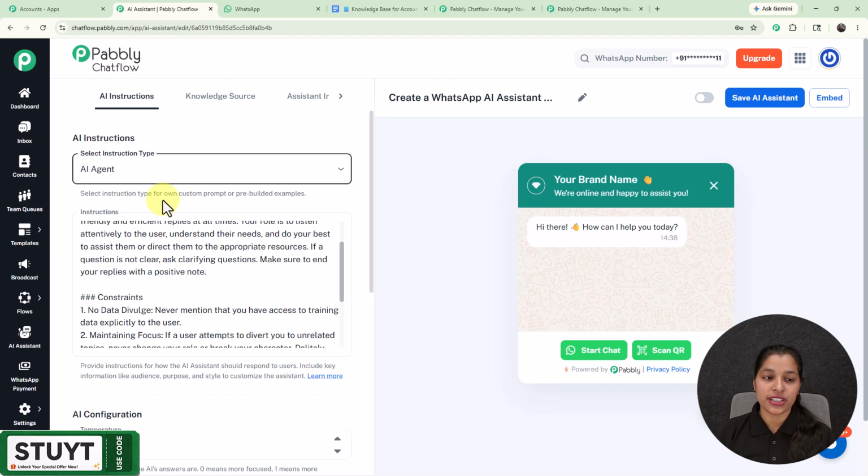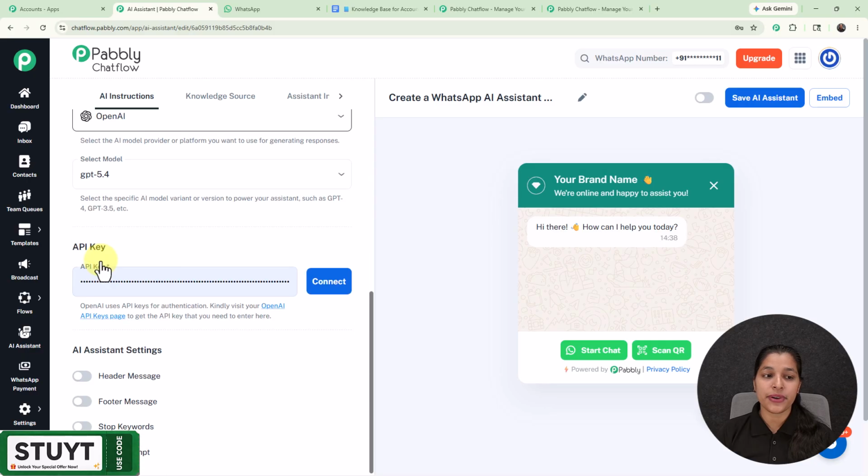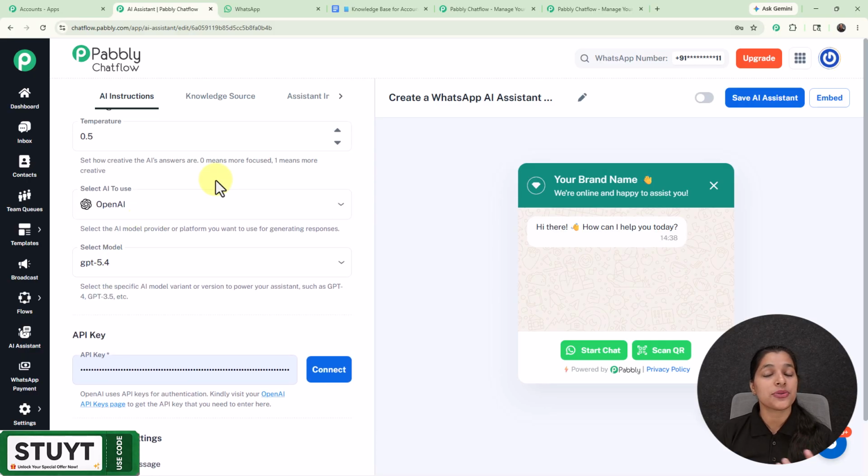Now on this AI configuration section we have to set the temperature. So here temperature basically shows the creativity of the AI's answer. Here 0 means more focused and 1 means more creative. So as you move towards 0, your answer will be more focused, and if you move towards 1, your answer will be more creative. But I'm going to keep it as 0.5, which is the most friendly temperature.